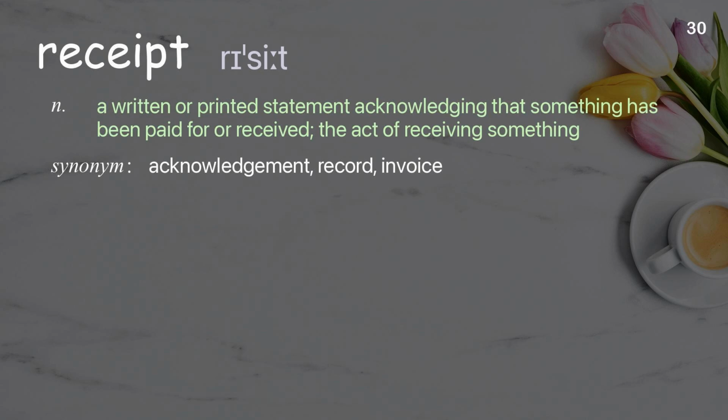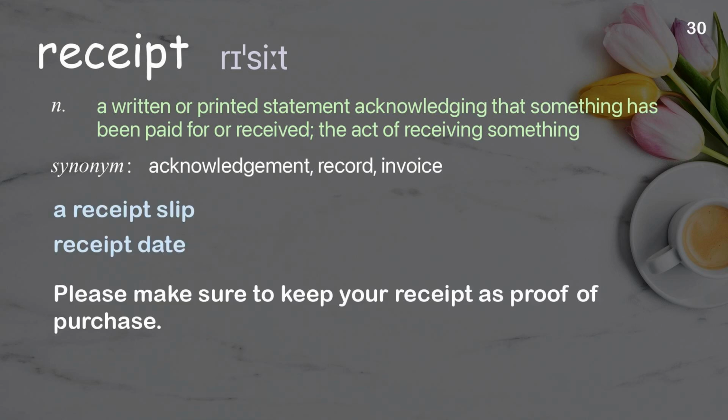Receipt. A written or printed statement acknowledging that something has been paid for or received; the act of receiving something. Examples: A receipt slip. Receipt date. Please make sure to keep your receipt as proof of purchase.